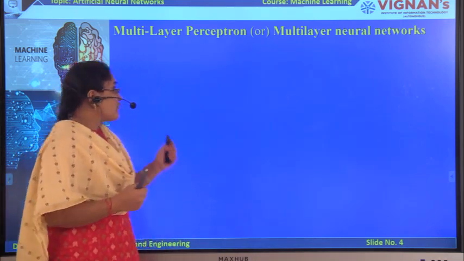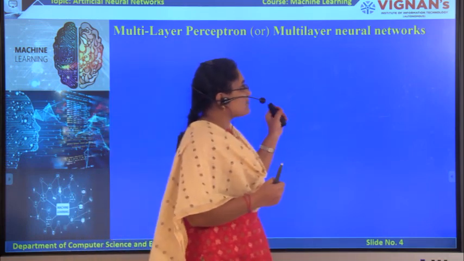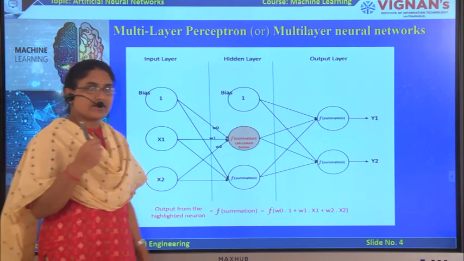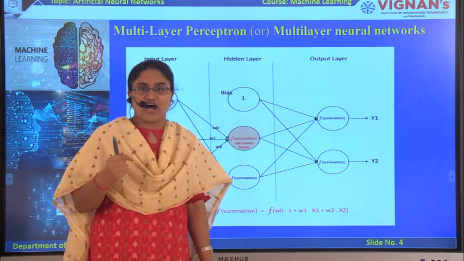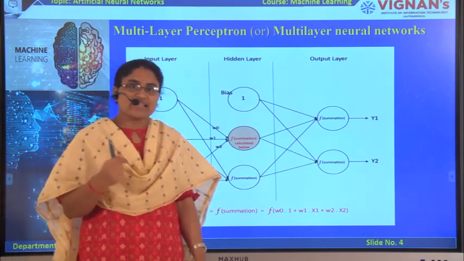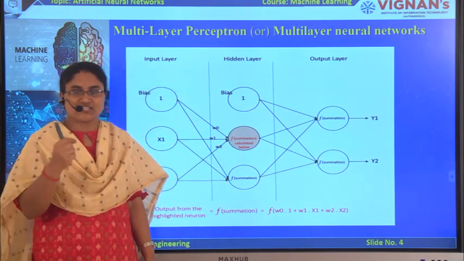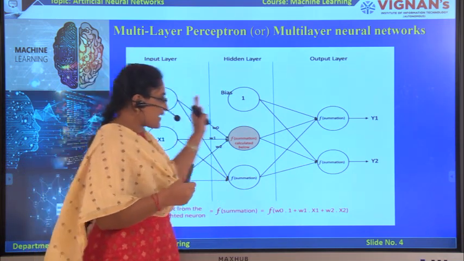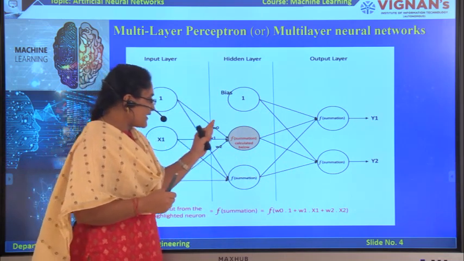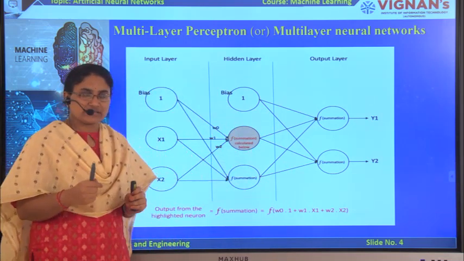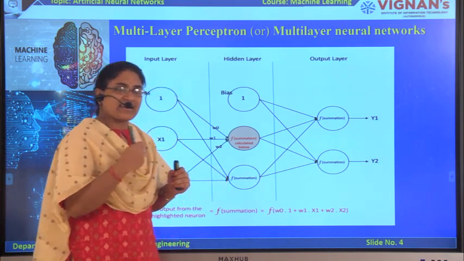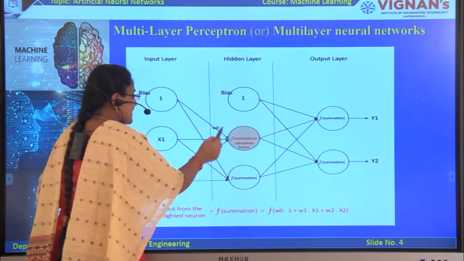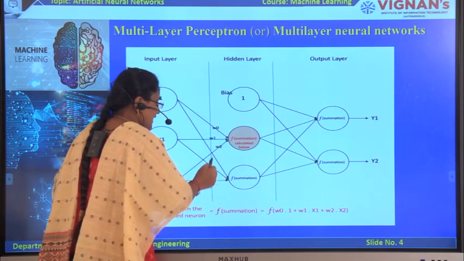Now let's see what a multi-layer perceptron or multi-layer neural network is. The multi-layer neural network follows the feed-forward neural network architecture. The feed-forward architecture contains multiple nodes arranged in multiple layers. The nodes are connected to another layer by using edges or connections, and each connection is associated with an assigned weight.